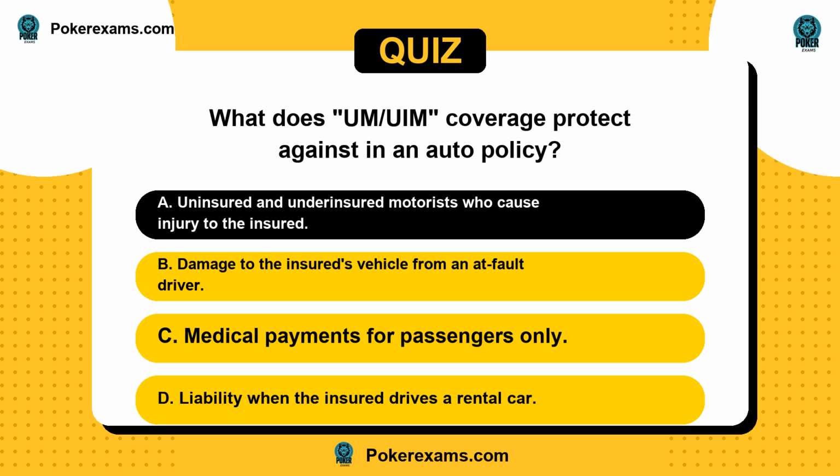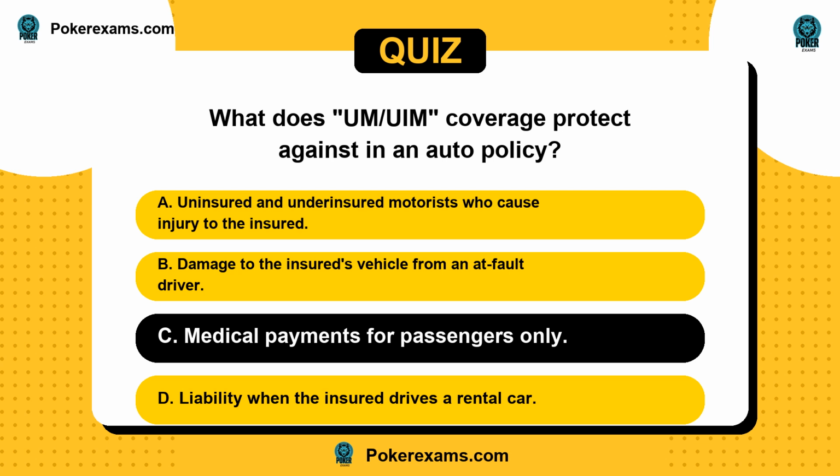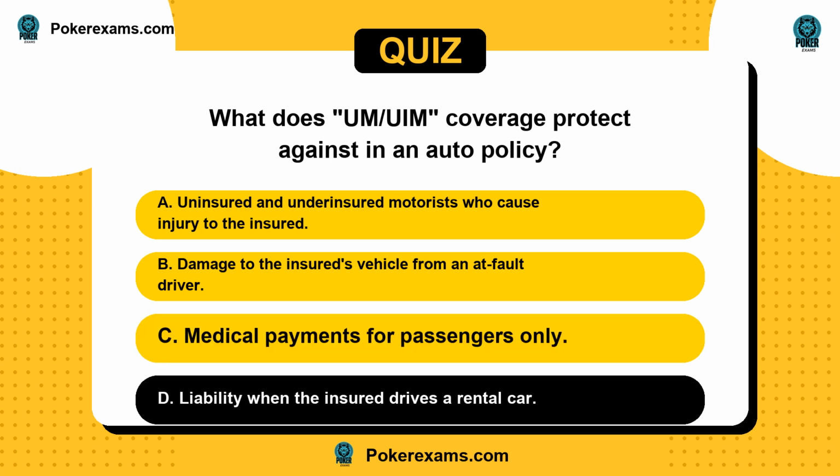Is it A, uninsured and underinsured motorists who cause injury to the insured? Or B, damage to the insured's vehicle from an at-fault driver? C, medical payments for passengers only? Or D, liability when the insured drives a rental car?